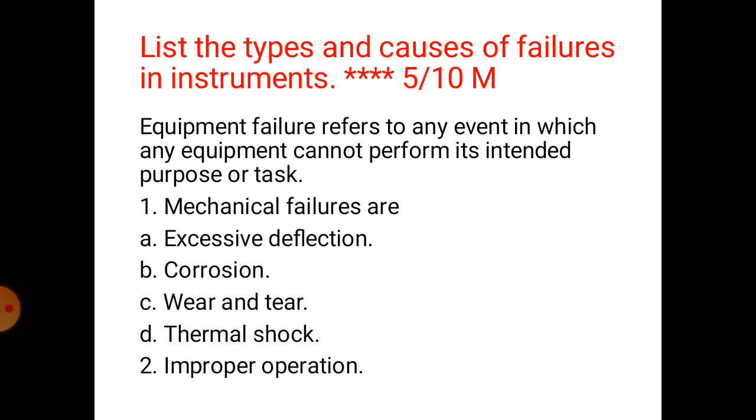So next question is, list the types and causes of failures in instruments. Again, this is an important question. 4 times it is asked in the exam. This question may be asked for 5 or 10 marks. Equipment failure refers to any event in which any equipment cannot perform its intended purpose or task. The different causes of failures in instruments are, first one is mechanical failure. Under mechanical failure, there is excessive deflection due to corrosion, due to wear and tear and due to thermal shock. All these come under mechanical failure.